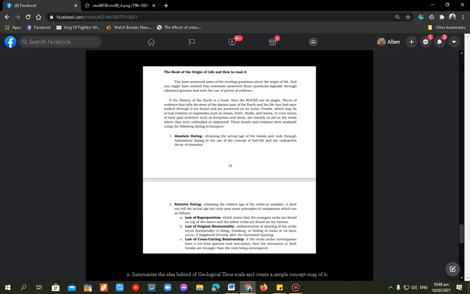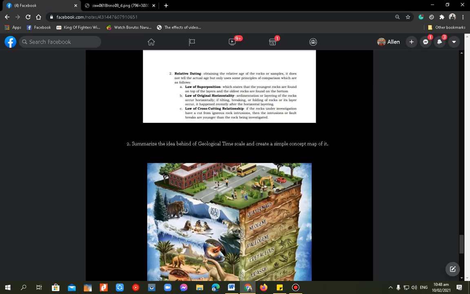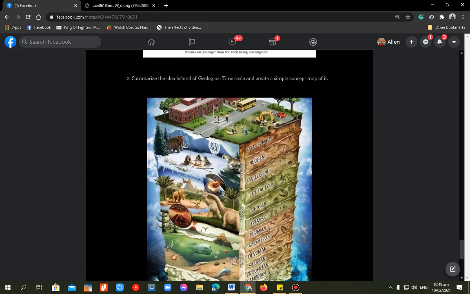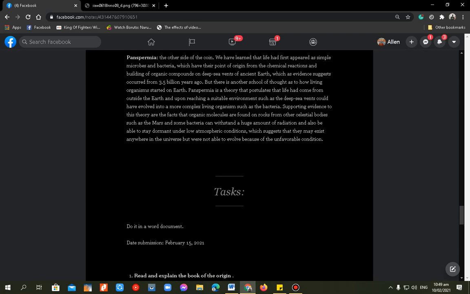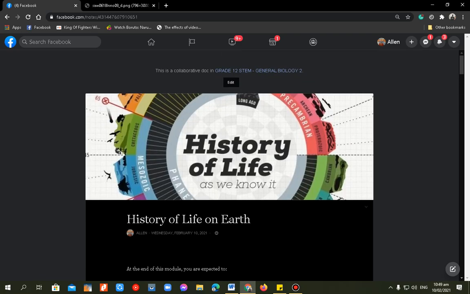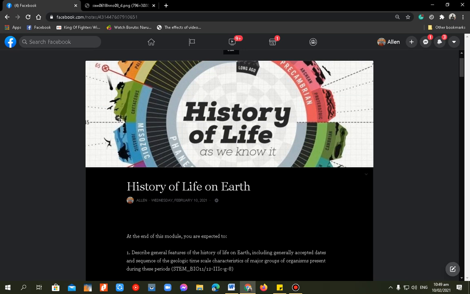Compare and contrast absolute dating and relative dating. What do they say about those? And the last task is to summarize the idea behind the geological time scale and create a simple concept map of the geological time scale. So, okay, that's it for today. And I hope you understand my explanation about our topic, history of life on Earth. Okay, goodbye.